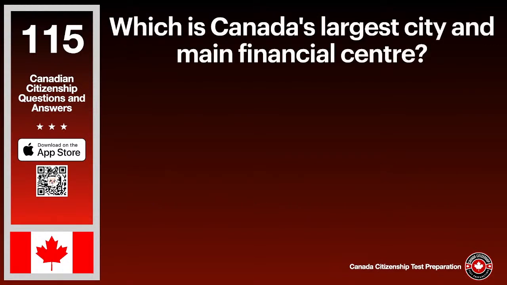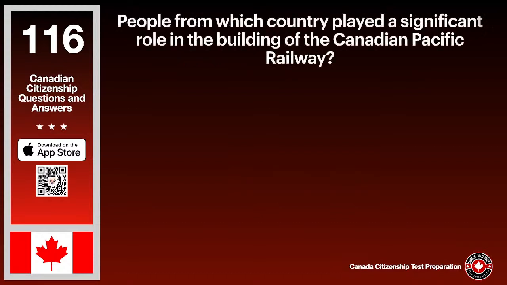Which is Canada's largest city and main financial centre? The answer is Toronto. People from which country played a significant role in the building of the Canadian Pacific Railway? The answer is China.